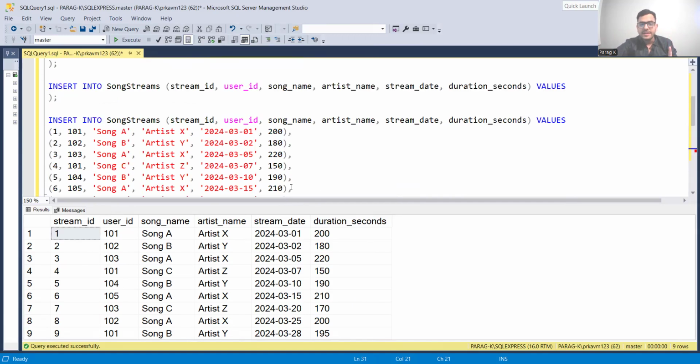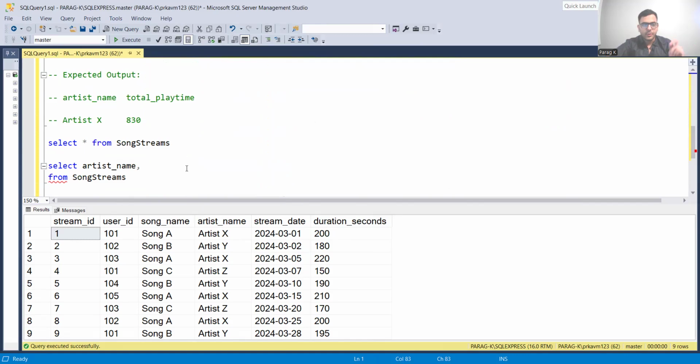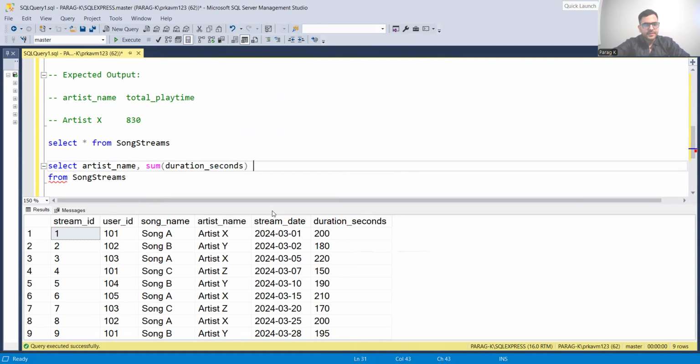Why do we care about stream date? Because it is in the month of March. In this data set we only have March, so there's not really a requirement. But if there was a huge data set of the entire 2024, you would have to consider the concept of March, so we'll be employing that also. And the duration has to be taken care of. So we're going to do something like SUM of duration seconds as total playtime.